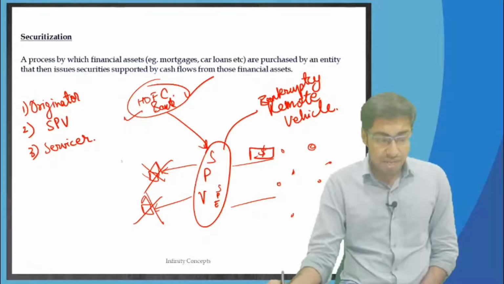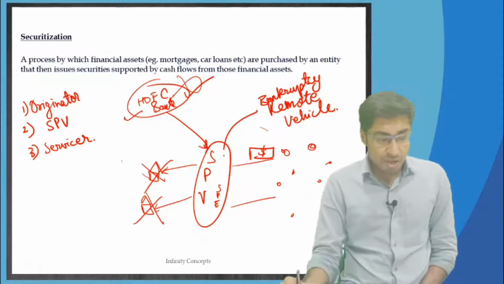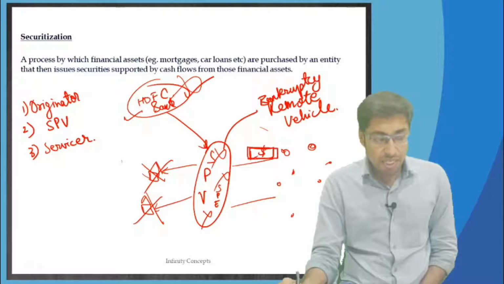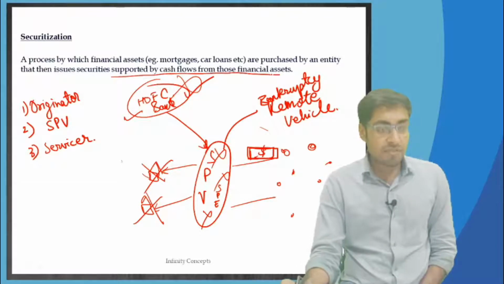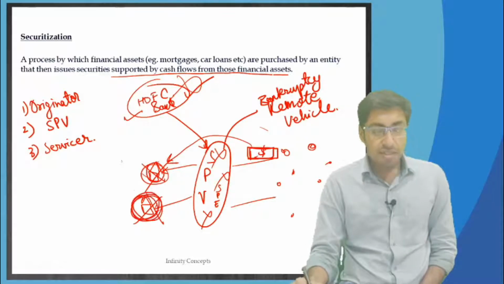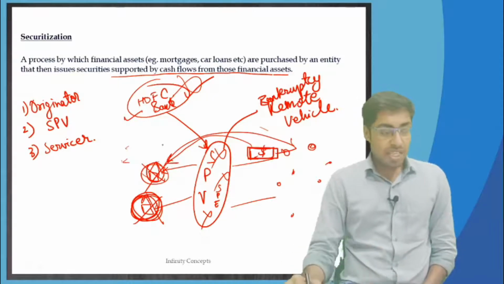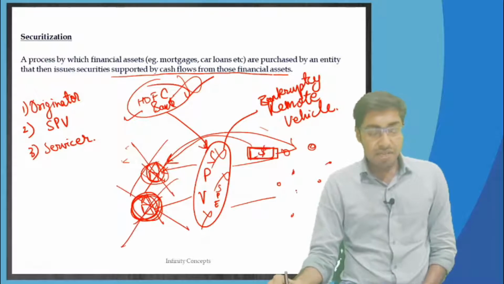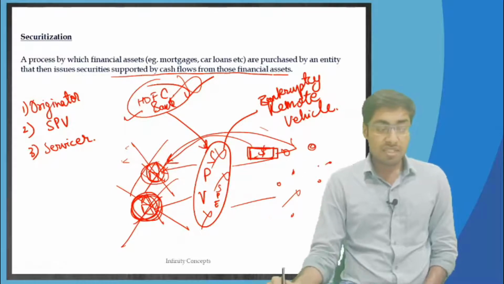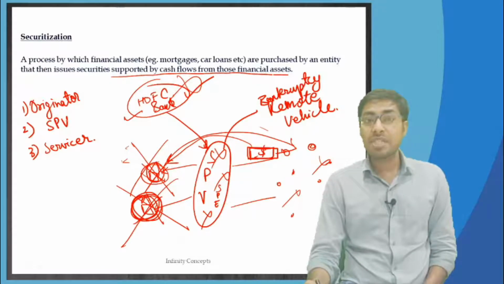These investors will be at a loss. HDFC Bank is not going to be at a loss. This SPV also is not going to be at any loss, because the securities that are issued over here are supported by cash flows from these financial assets. Only if these financial assets pay the money, then investors are going to get it. If they stop paying money, then the investors are not going to get any money. Correct? And therefore we say that SPV is a bankruptcy remote vehicle.